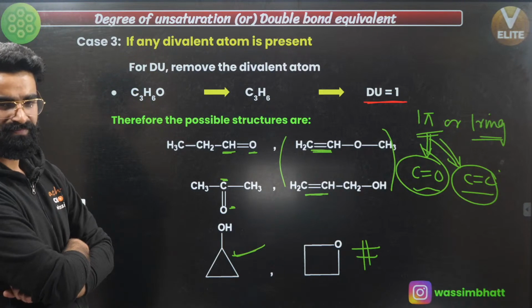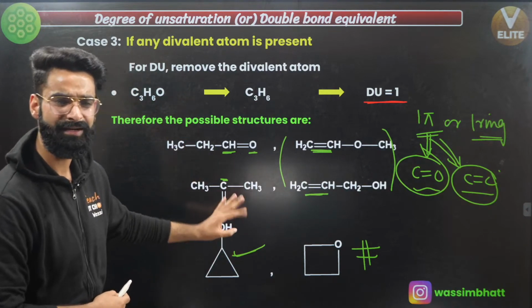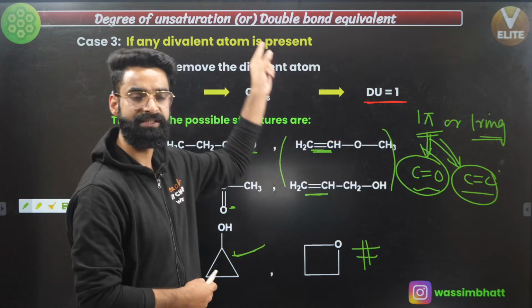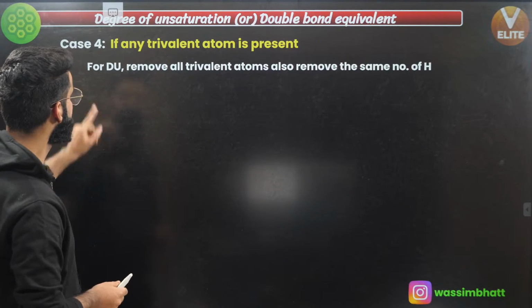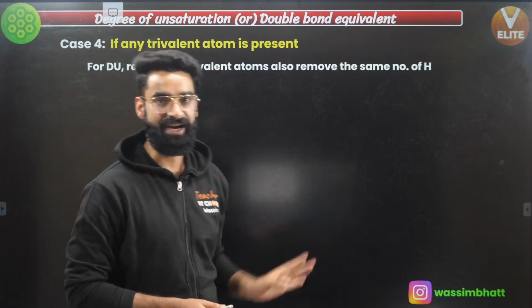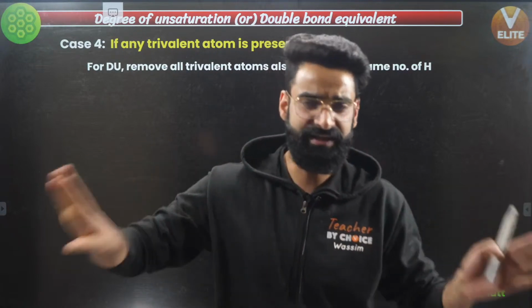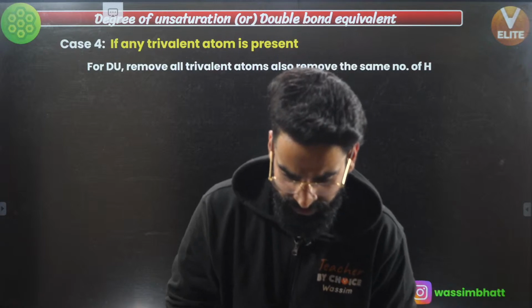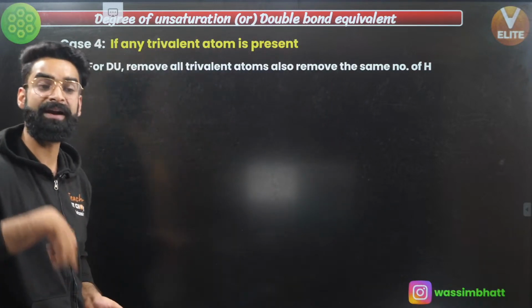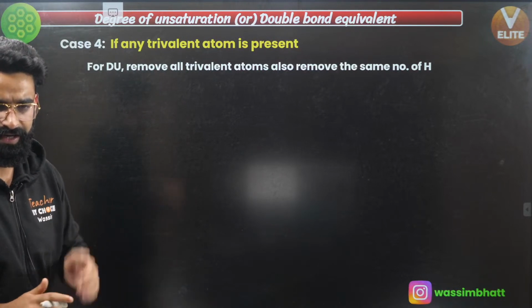So we will only think, no need to worry about these structures and all. The only thing, just know how to calculate DU. This was the third case. Now, the fourth case. If any trivalent atom is present, what you'll be doing? You'll be removing the trivalent atom and you'll be subtracting the same number of hydrogen atoms as well. First, you'll remove the trivalent atom, and after that, you'll remove the same number of hydrogen atoms as well.